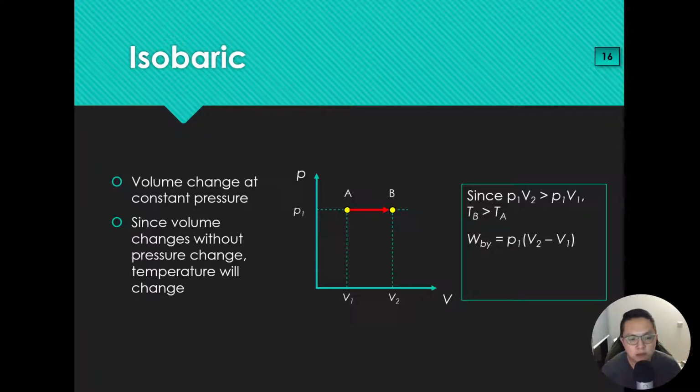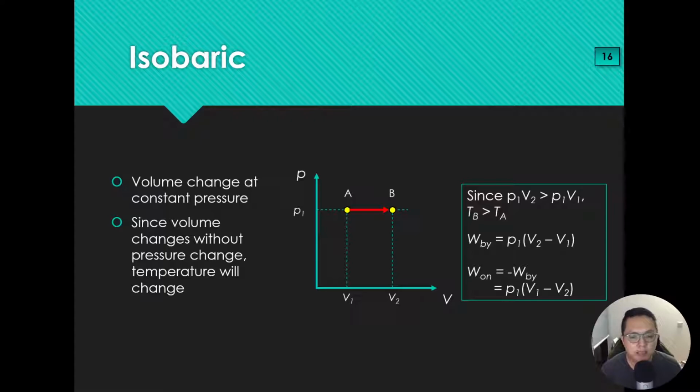Okay, so I can work out the work done by, basically it's the area under the graph. If I want to find work done on, I take the negative area under the graph here. Of course, if you go from B to A, these two values would basically reverse. Okay, so this isobaric process is quite straightforward because you can see the area under the graph, you just need to find the shape of the rectangle. Quite clear cut for this one.